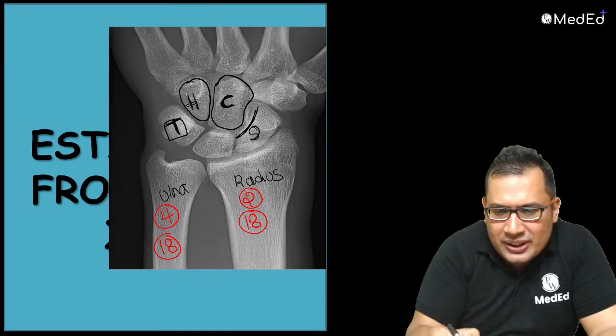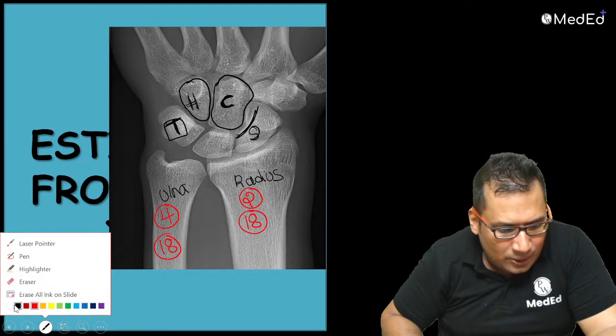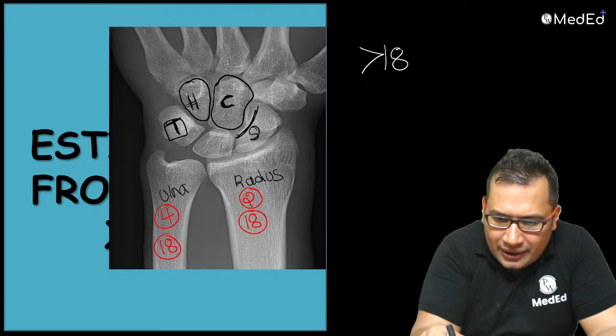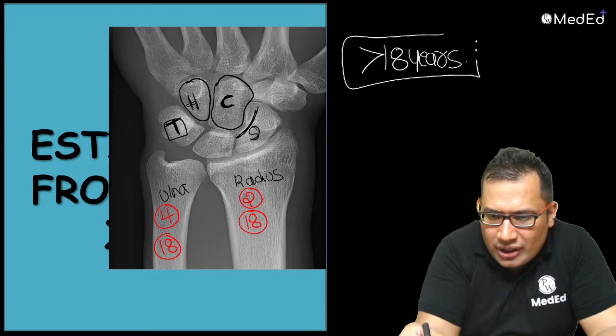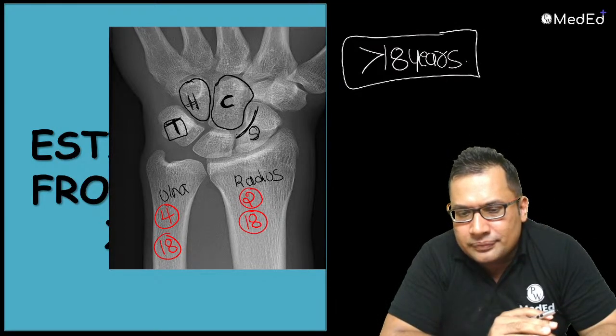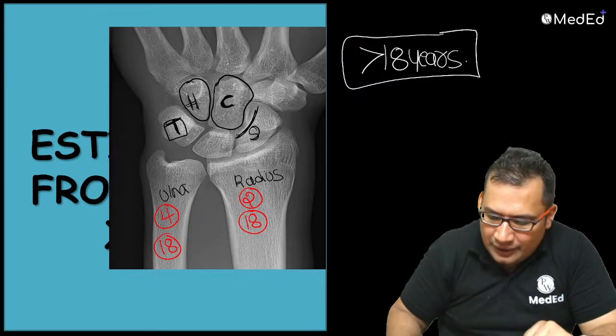So the age here is more than 18 years. You can say the age of this person in this X-ray is more than 18 years. That means he is not a juvenile. Must be an adult. Okay. This is how you need to give the opinion.